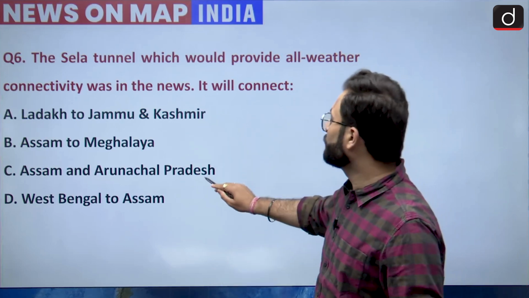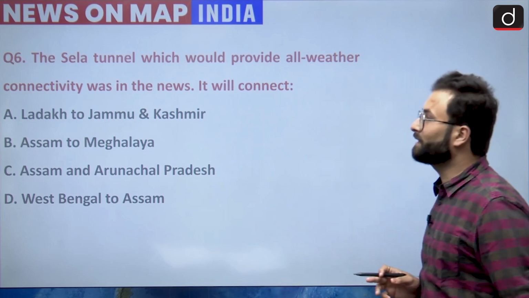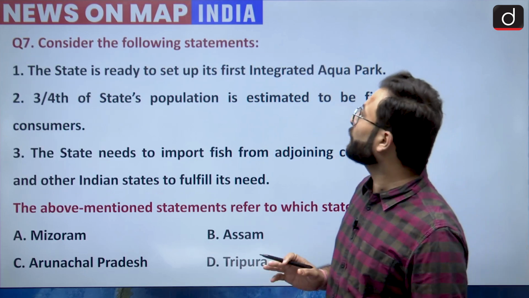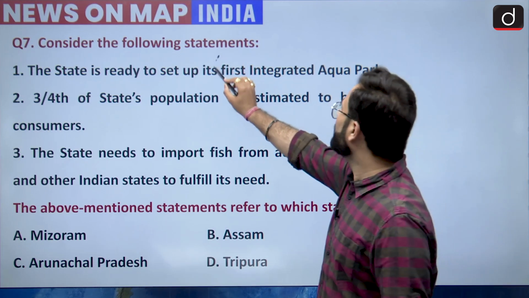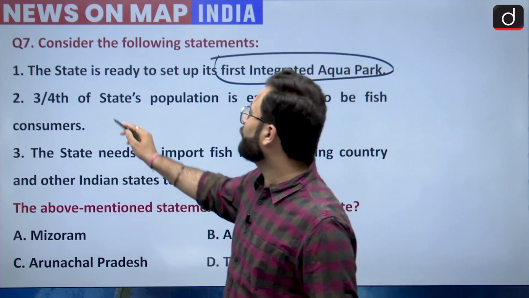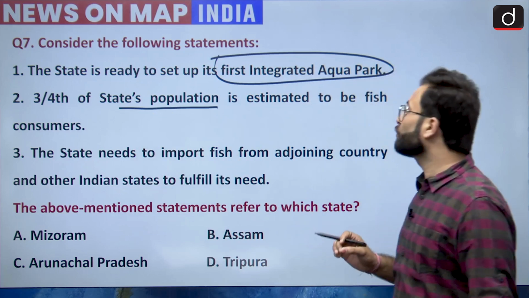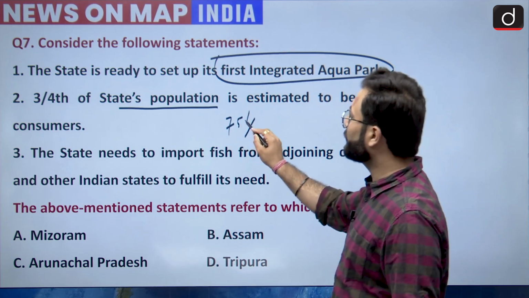Okay, so option C would be your right answer, that is Assam to Arunachal Pradesh. Okay, now question number 7. Consider the following statements. The state is ready to set up first integrated aqua park. First. Second thing is, 3/4 of the state's population is estimated to be the fish consumers. Okay, so nearly 75% of the people here are eating fish.